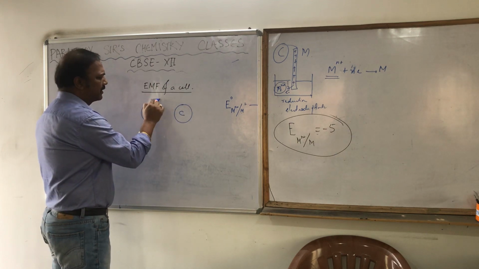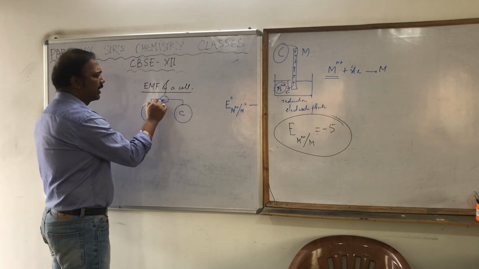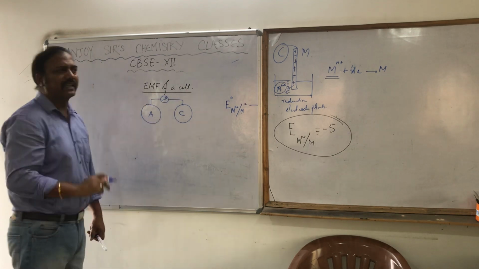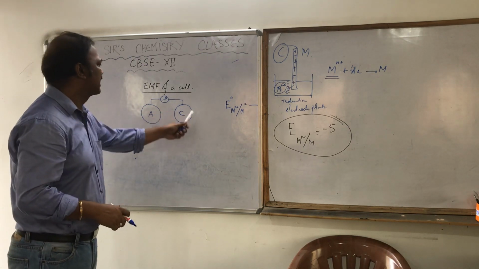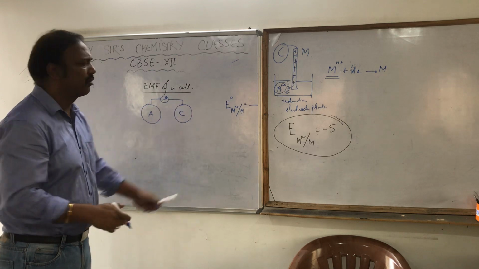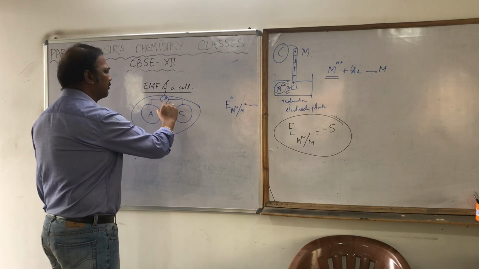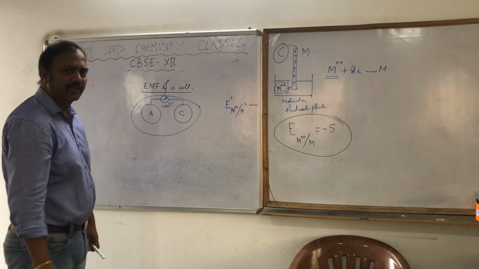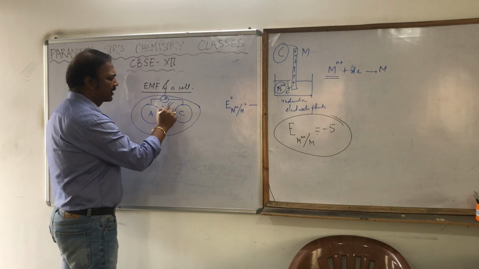When they are connected through a wire and a voltmeter, there will be a deflection, and this deflection shows the potential difference in that whole cell. That potential difference we can measure. That is what is known as the EMF of the cell.